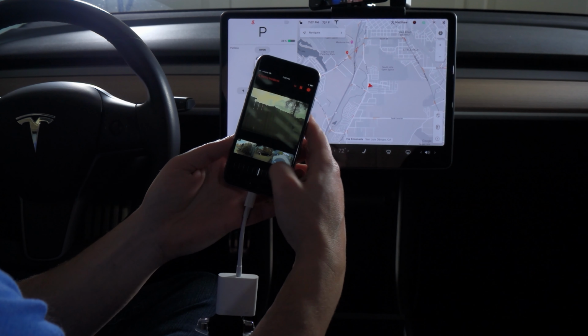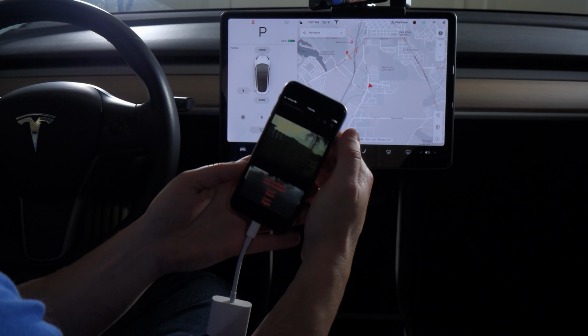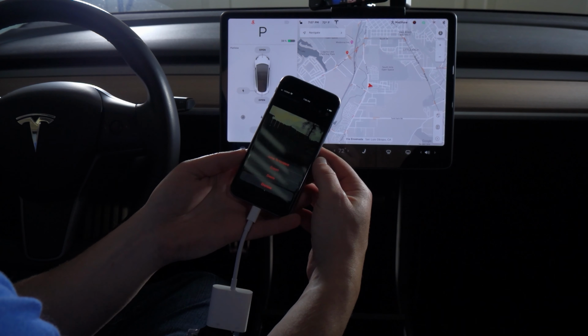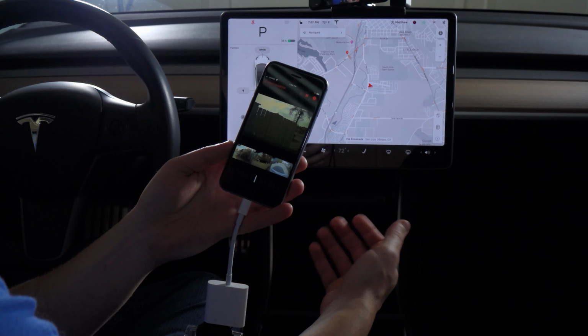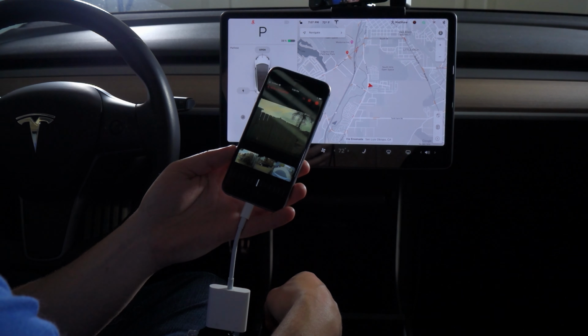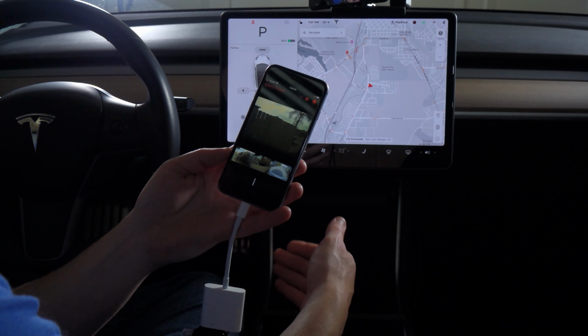So for software, ideally you'll want to be able to quickly review the video from all 4 cameras, scrub through it in time, and also be able to delete it. And even better is to be able to format the card in FAT32 and create the TeslaCam folder with no computer needed. And iOS 13 is nearly there now. The one thing you can't do is format the flash drive. You can create the folder, and we have some good apps to be able to review the video, but you're going to have to use another device to do the initial format.